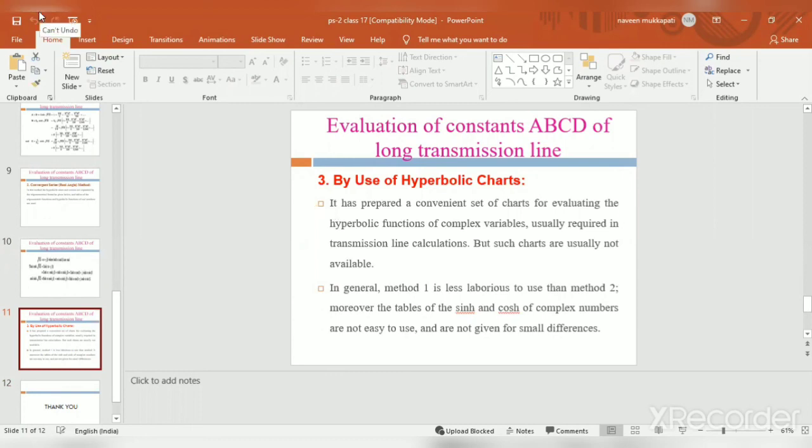But in this case, we are evaluating the ABCD constants by using the complex angle method, by using the real angle method, and by using the hyperbolic terms. These complex ABCD constants are the auxiliary constants.